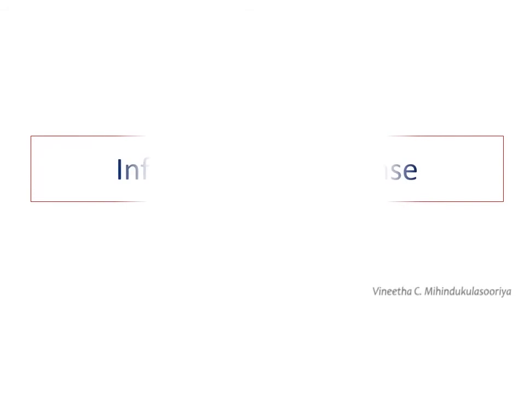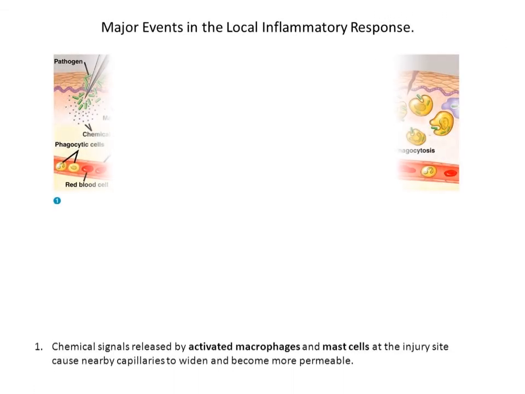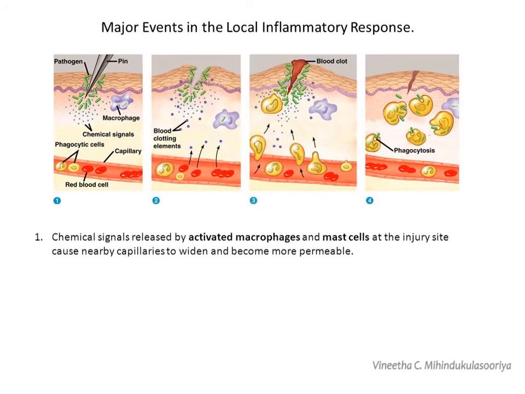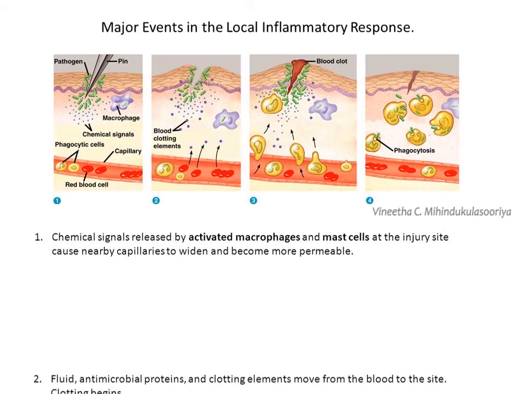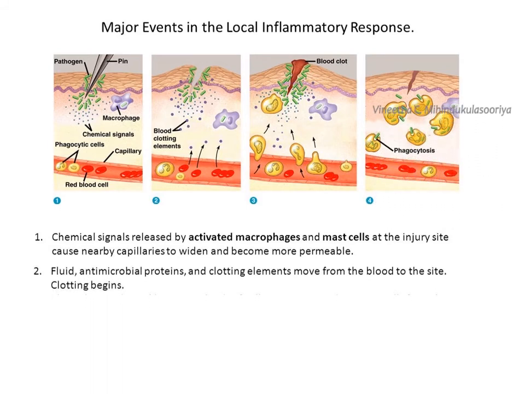The inflammatory response starts when a microbial invasion or tissue damage occurs, involving the innate immunity of the body. Major events in the local inflammatory response: chemical signals released by activated macrophages and mast cells at the injury site cause nearby capillaries to widen and become more permeable. Fluid, antimicrobial proteins and clotting elements move from the blood to the site. Clotting begins.